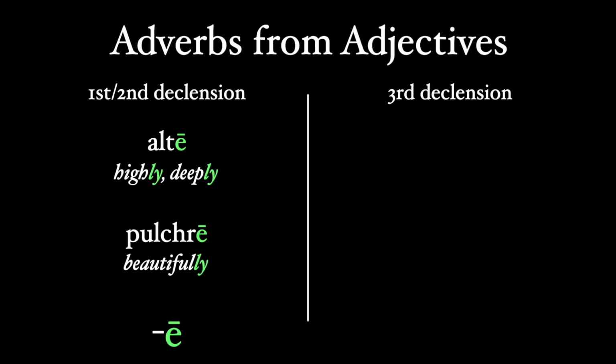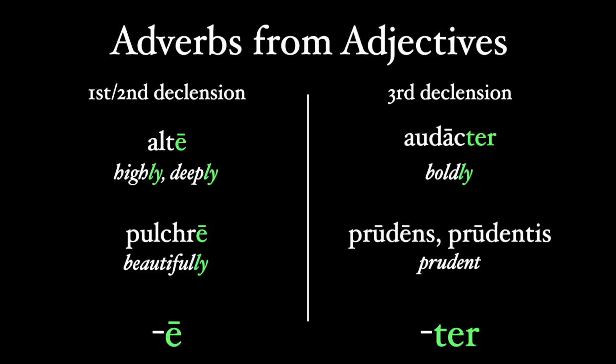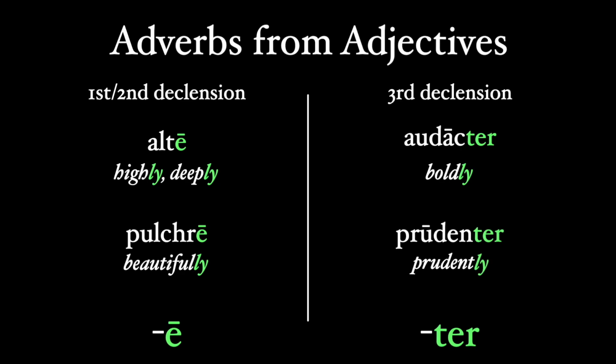Pulchre means beautifully. Third declension adjectives like audax, which means bold, add a ter ending to the stem. The stem for audax is audac, and we see this in the genitive singular audacis. And so the adverb is audacter, boldly. We don't double a t, so prudens, prudentis, which means prudent, becomes prudenter.